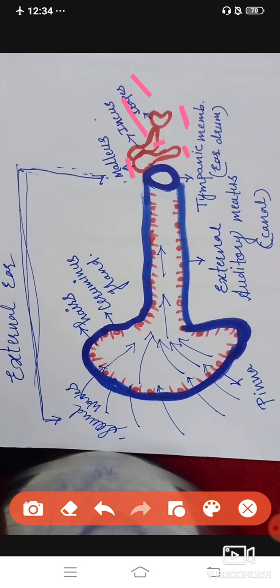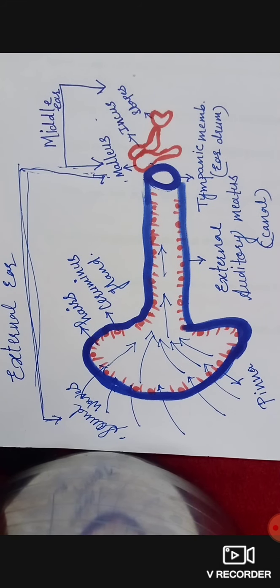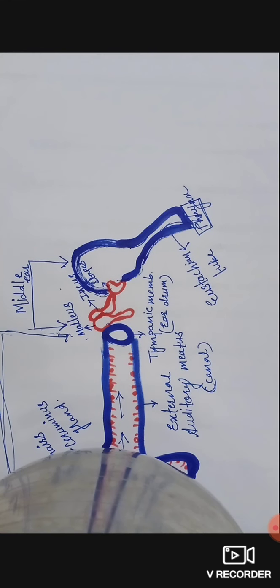After completing the middle part, we are moving towards the internal structure of the ear. See, now we are starting the internal structure, but before starting it, we should know about a tube which is called the eustachian tube.